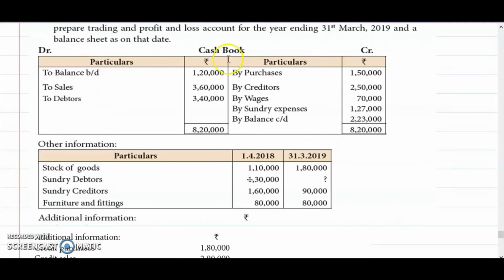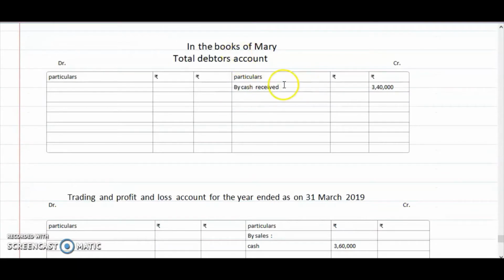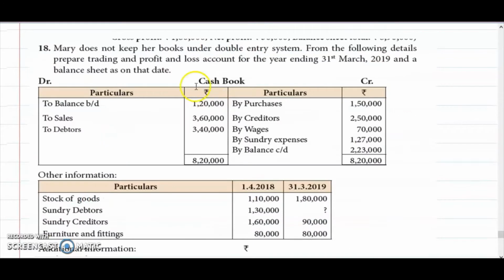Then debtors. In the cash book receipt side it is given, so what is the meaning? To debtors, we received cash from debtors 3,40,000. This will appear in the debtors account. So to debtors means that in the cash book we are receiving cash from the debtors 3,40,000. So by cash received, in the total debtors account credit side, I have entered 3,40,000. So the cash book receipt side is over, then the payment side.